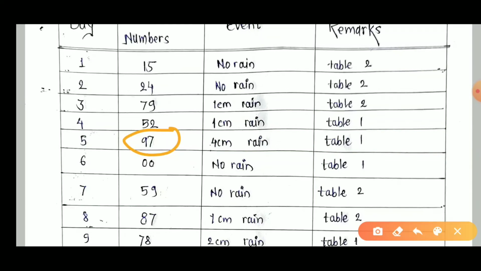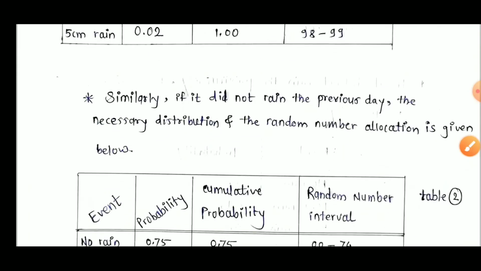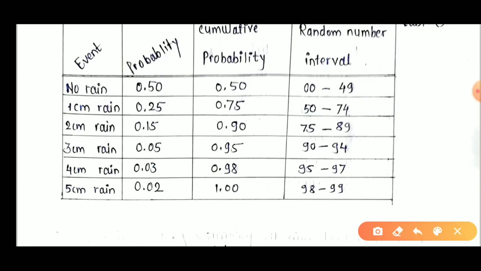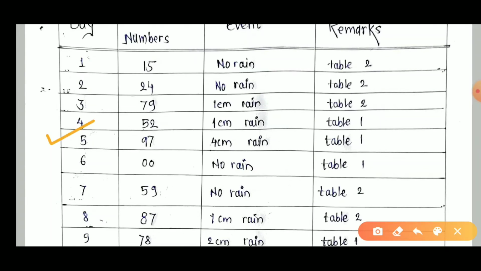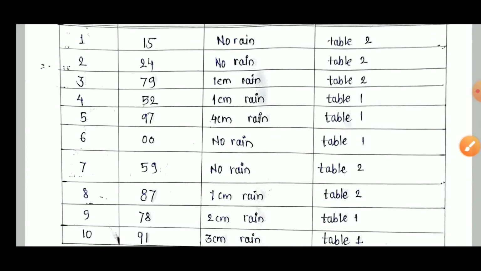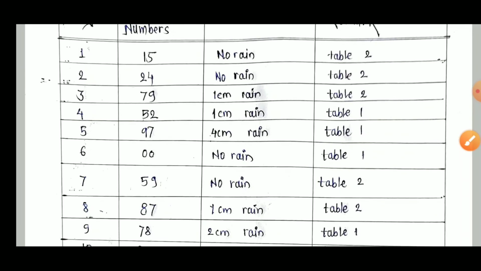I generated 97 randomly. Now which range from table number 1 does 97 come under? 97 comes under the 4 centimeter range, that is 95 to 97, and according to table number 1 I get 4 centimeter rainfall on the fifth day. That's why I refer, for the sixth day,